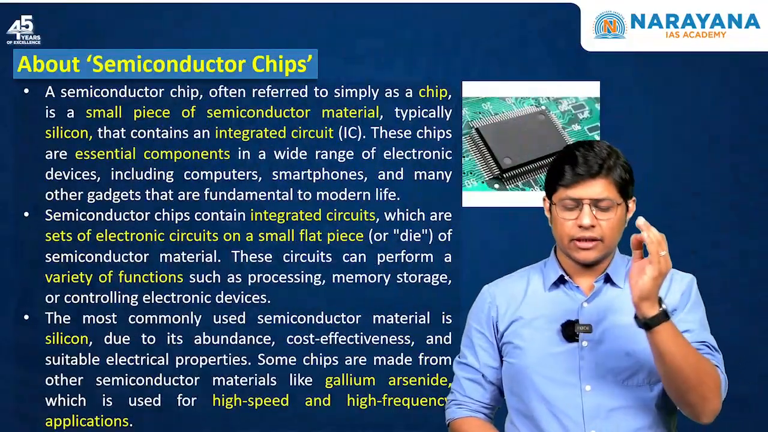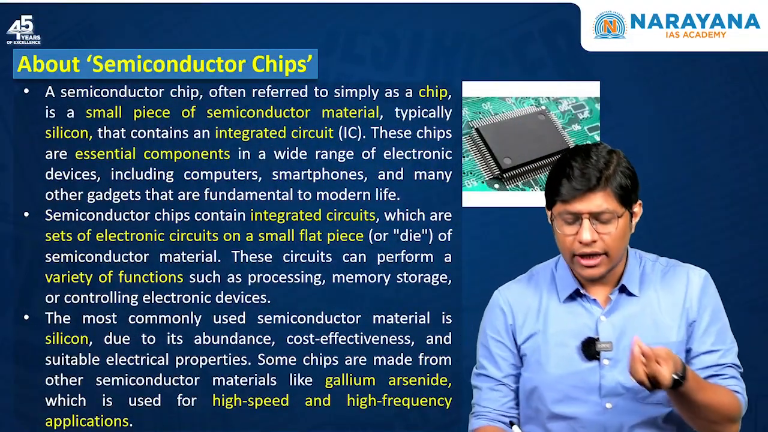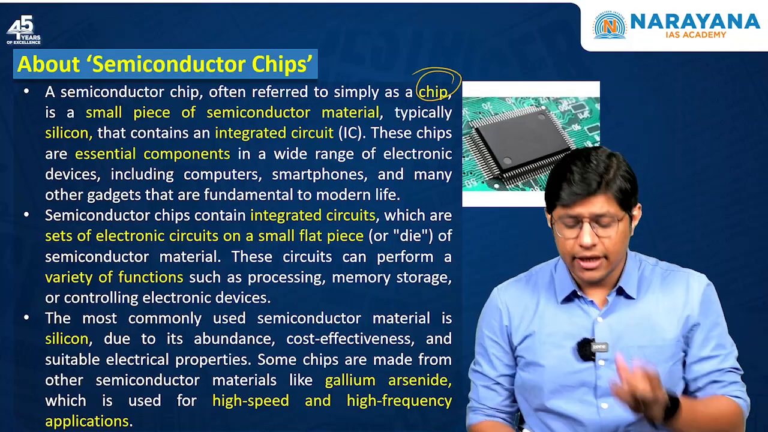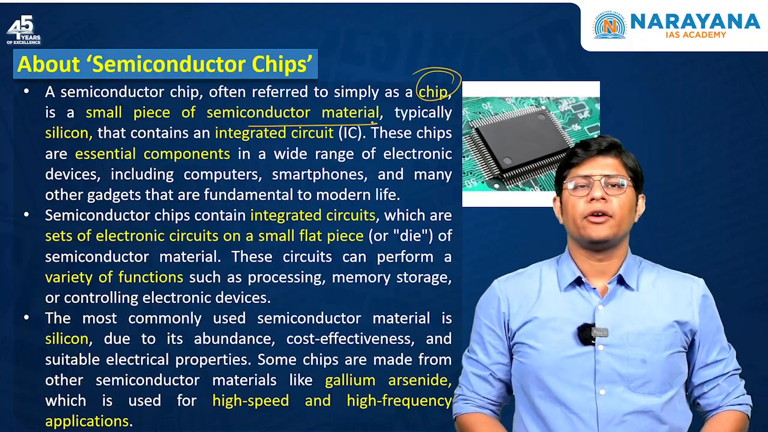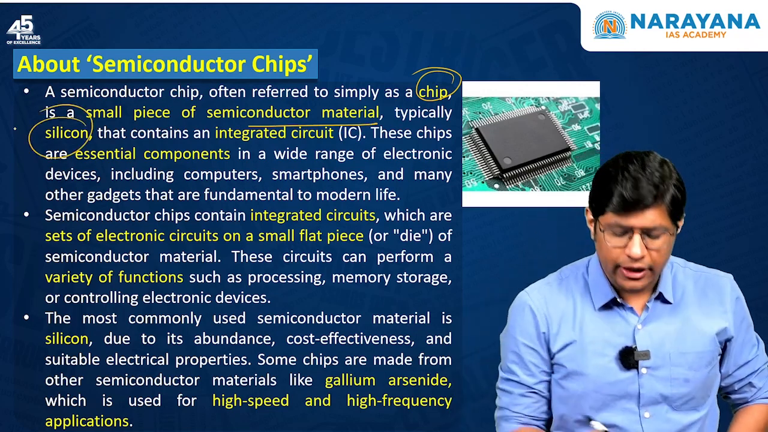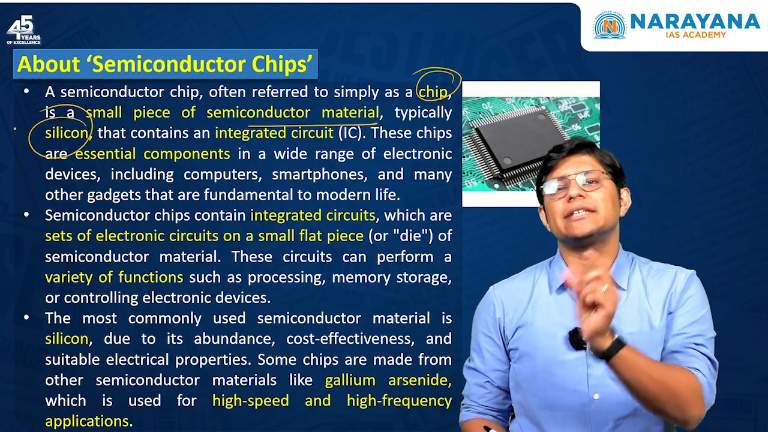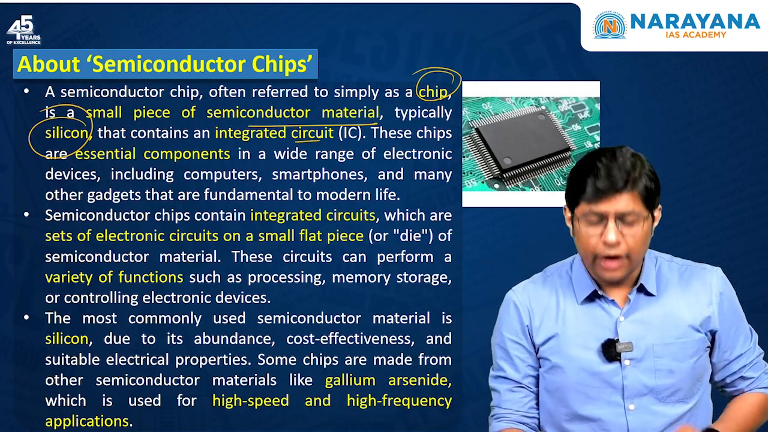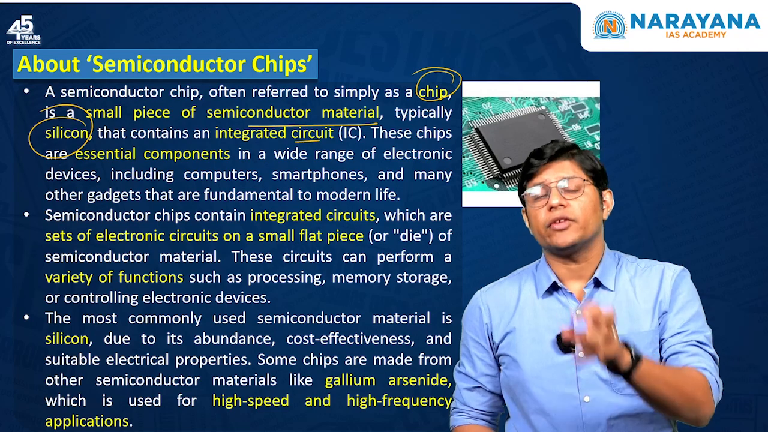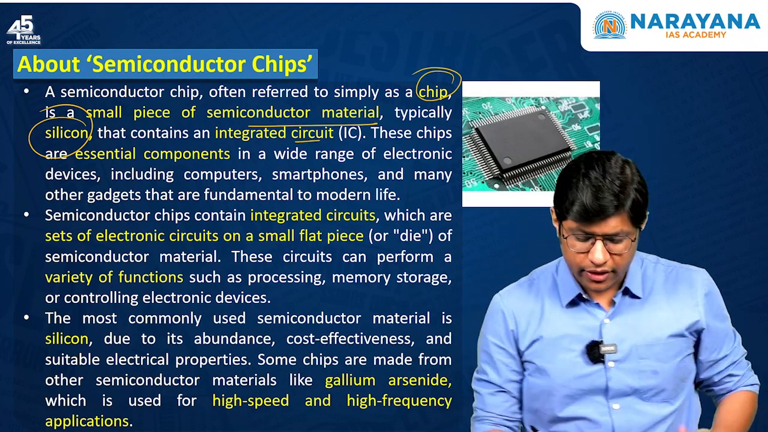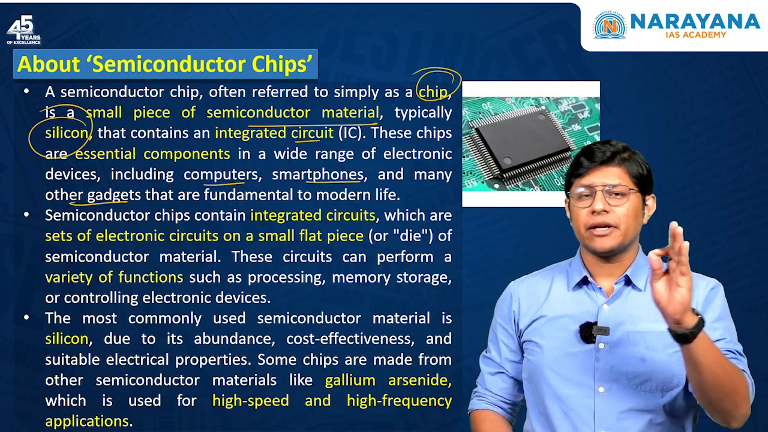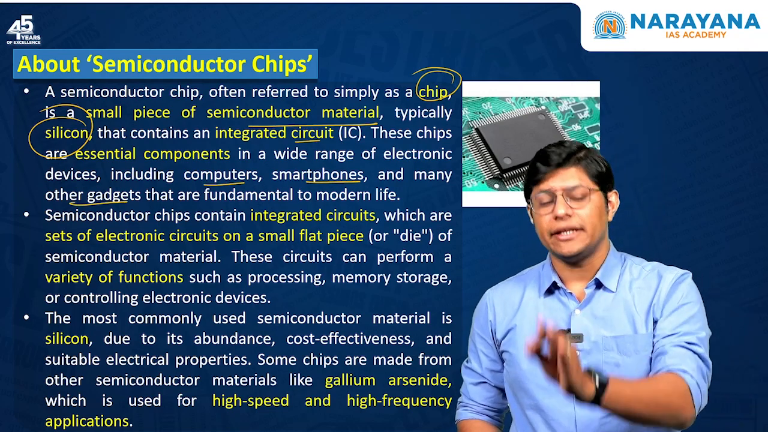First is semiconductor chip. It is simply referred to as chip. It is nothing but a small piece of semiconductor material. For example, the most common semiconductor material is silicon that contains an integrated circuit, IC. Now these semiconductor chips are essential in most of the electronic devices like computers, smartphones and other gadgets, which means semiconductor chips are basic ingredient.